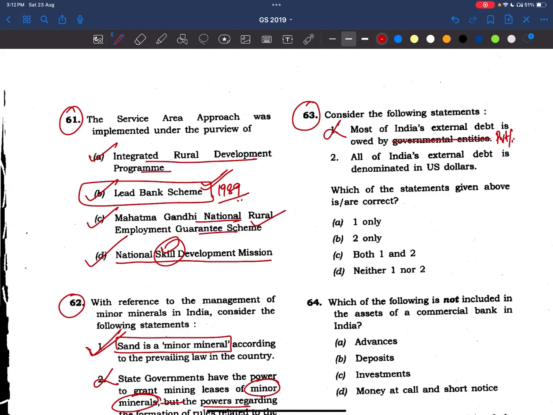Now, all of India's external debt is denominated in US dollars. See, friends, in our forex reserves, we don't have only dollars. We have gold. We have SDRs. Sometimes we deal with our Indian rupees only, if the other party is accepting Indian rupees. There is yen and euros also. Not only dollars. So even this statement is wrong. Very simple question. Answer is neither one nor two.